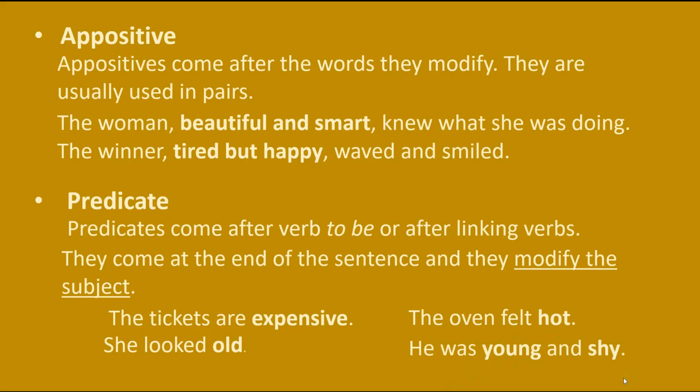So as you can see, predicates come at the end of the sentence and they modify the subject. Young and shy modify the subject he, hot modifies the subject oven, old modifies the subject she, and expensive modifies the subject tickets.